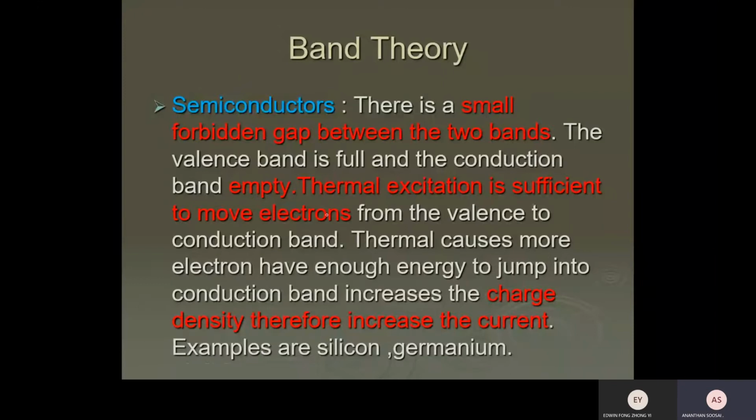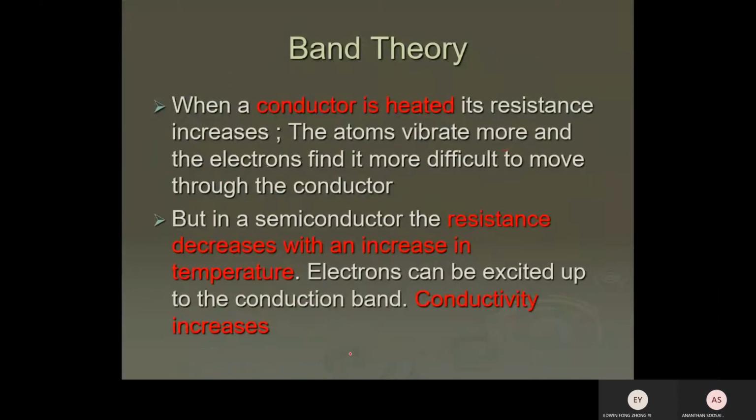The thermal excitation is sufficient to move the electron up from the valence band to the conduction band. The thermal energy gives the electron enough energy to jump into the conduction band. Charge density therefore increases, current increases. Okay, so when a conductor is heated, its resistance increases. The atoms vibrate more, and the electron finds it more difficult to move through the conductor. That's why the resistance of the conductor rises.